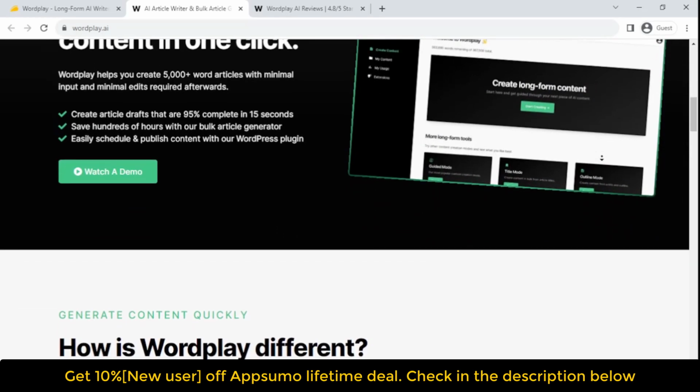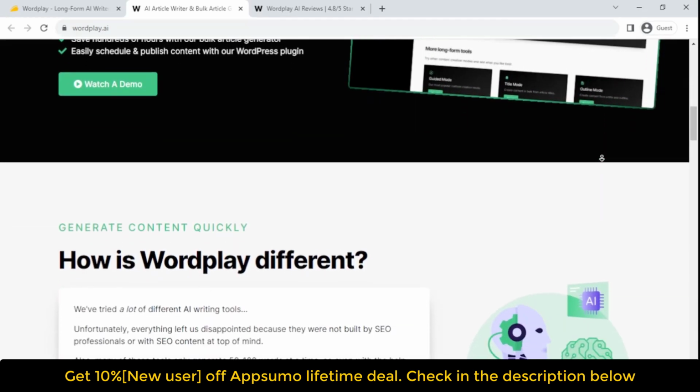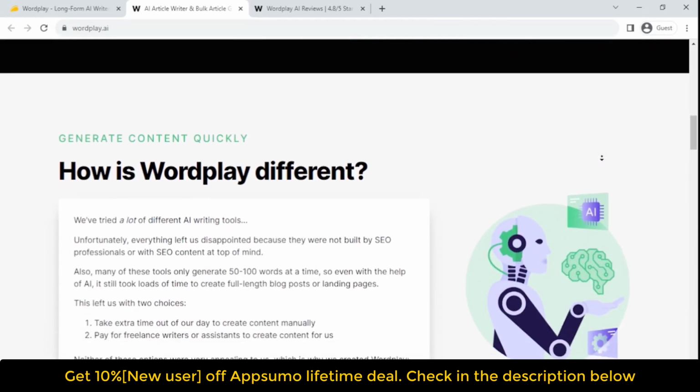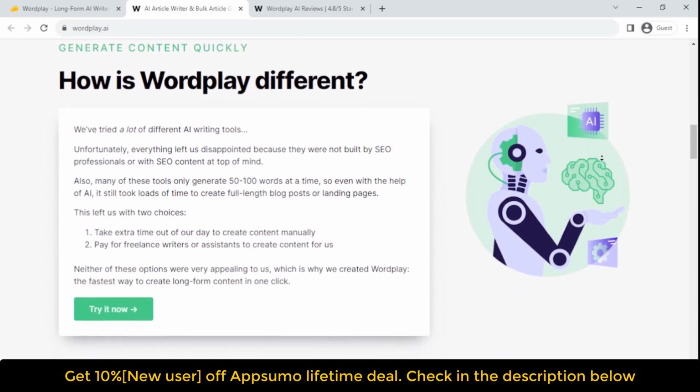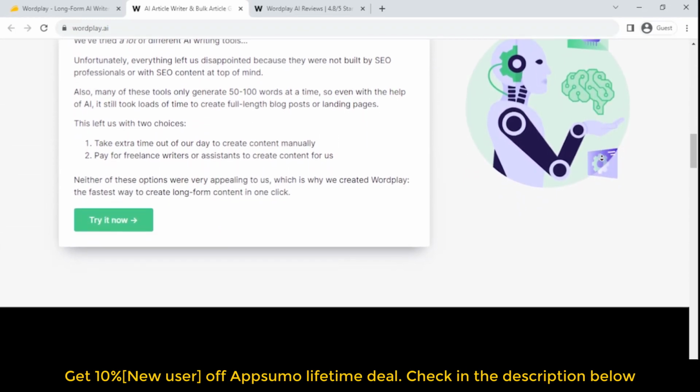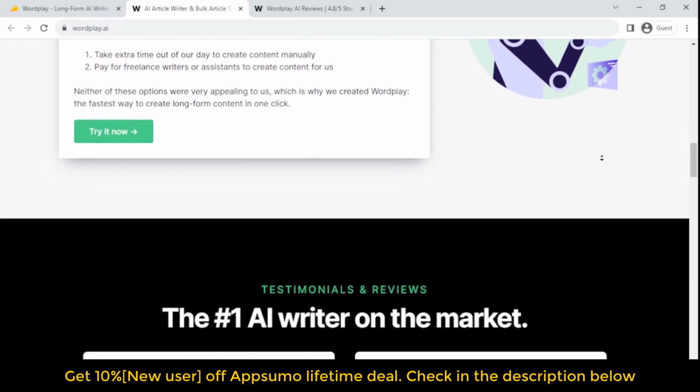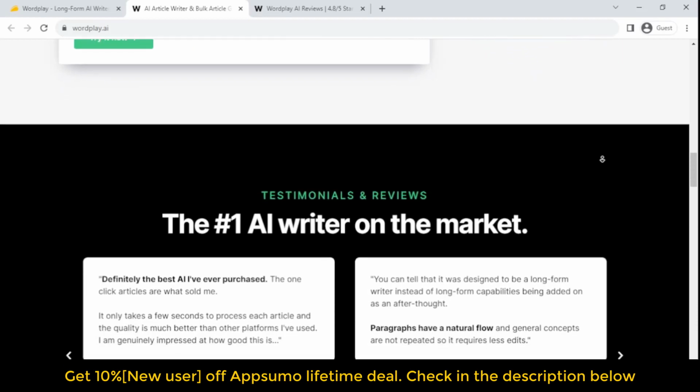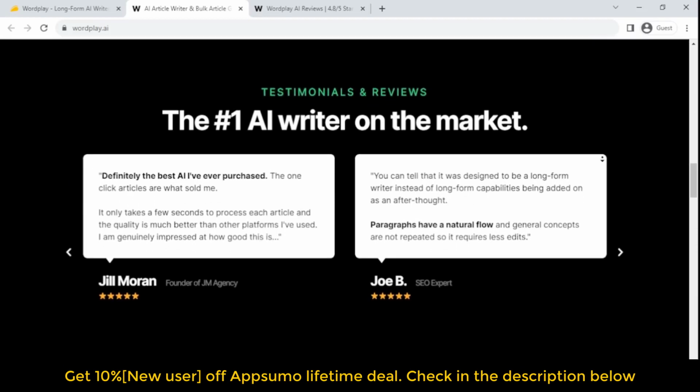Plagiarism-free content. Google strictly prohibits plagiarism. If you copy someone else's content, Google will find it out. Google doesn't rank plagiarized content. Also, it can block your site for copying someone else's content. Wordplay will give you 100% authentic plagiarism-free content. You don't have to worry about a copyright strike from Google.